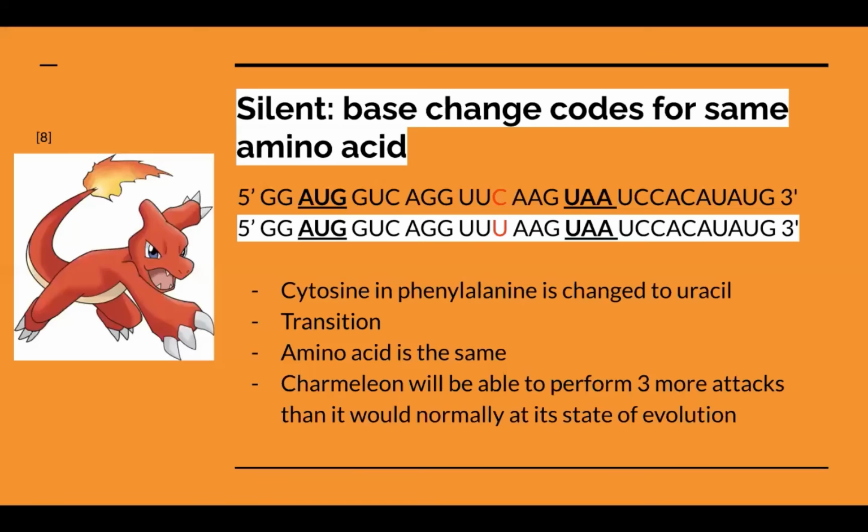The third single point mutation is a silent mutation. Silent mutations code for the same amino acid, so typically a drastic change to the organism will not occur. In this example, the cytosine in phenylalanine is changed to a uracil. This transition of bases still results in the phenylalanine amino acid, so Charmeleon will undergo a small mutation of being able to perform 3 more attacks than it normally would at its state of evolution.